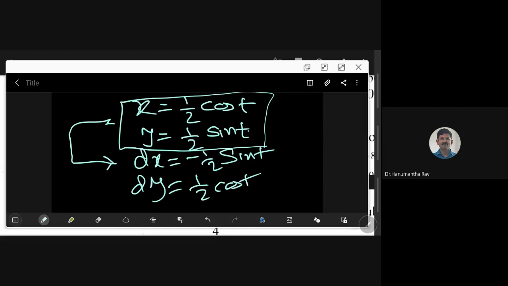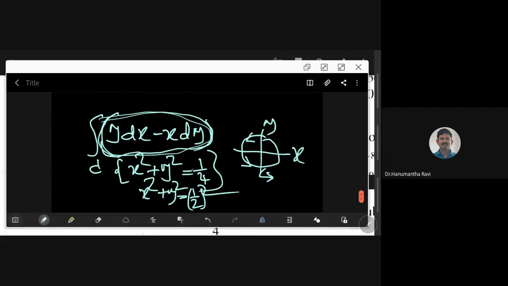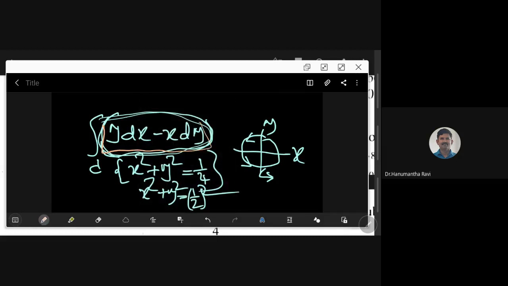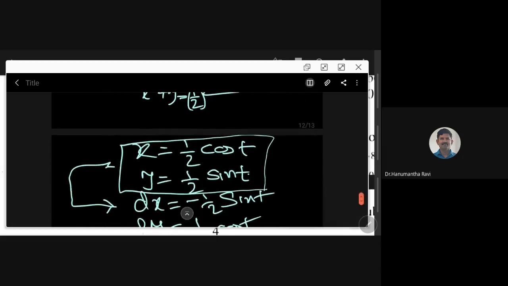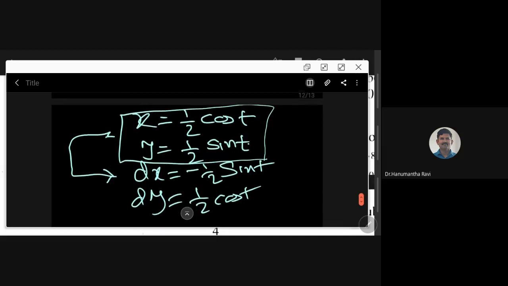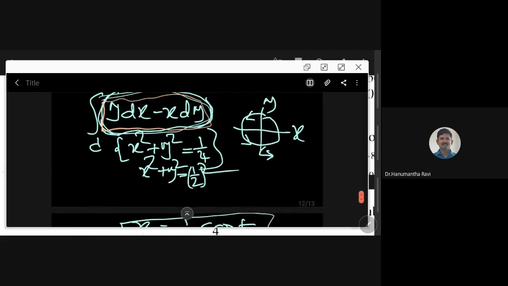So you put in the above integrand. Terminology is very important. In this integrand, wherever x is there, you put half cos t. Wherever y is there, you put half sin t. Wherever dx is there, you put minus half sin t. Wherever dy is there, you put half cos t. Then what will it become?